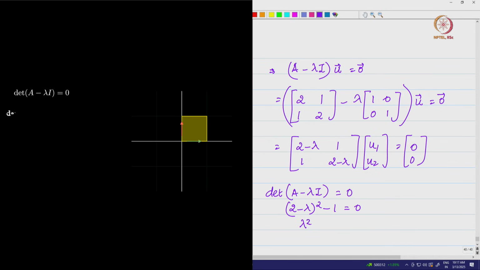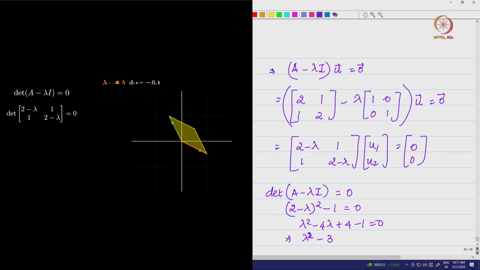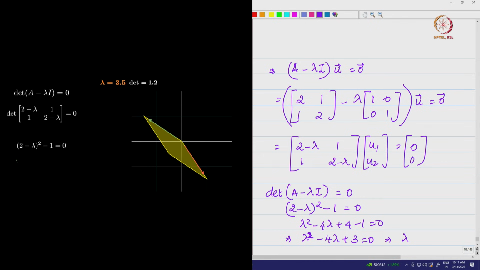So, we have lambda squared minus 4 lambda plus 4 minus 1 is equal to 0, which implies we have lambda squared minus 3 lambda minus lambda plus 3 is equal to 0, which implies if you factorize this, you basically get (lambda minus 3) into (lambda minus 1) is equal to 0.